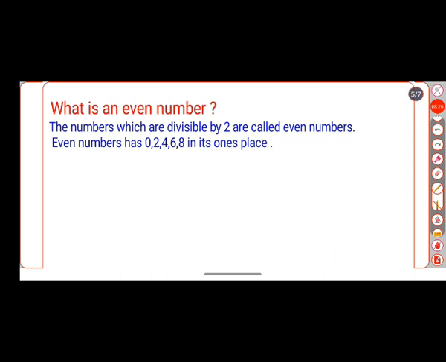But how to identify the even numbers? Very simple. You can see this definition, this is a sentence. An even number has 0, 2, 4, 6, 8 in its ones place.